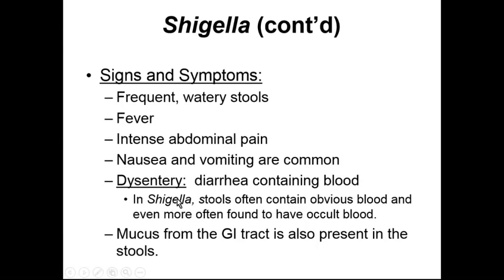But in particular, the stool that has Shigella is going to have the blood, and is typically found to even have occult blood in it as well. The mucus from the GI tract can also be present within the stool itself as it is moving through. So if we find watery stool with blood and with mucus, that's going to be indicative of a Shigella infection within the colon.